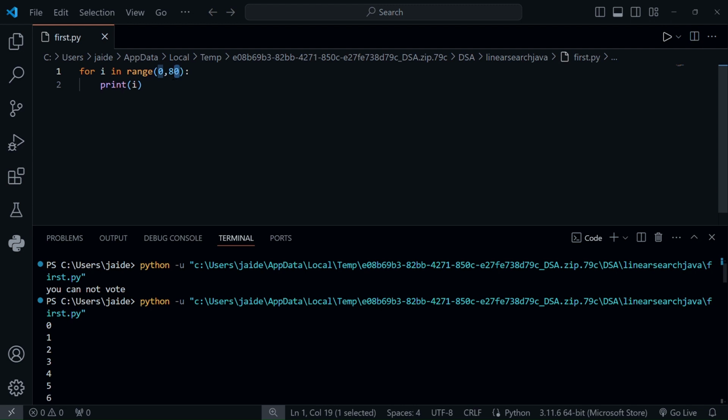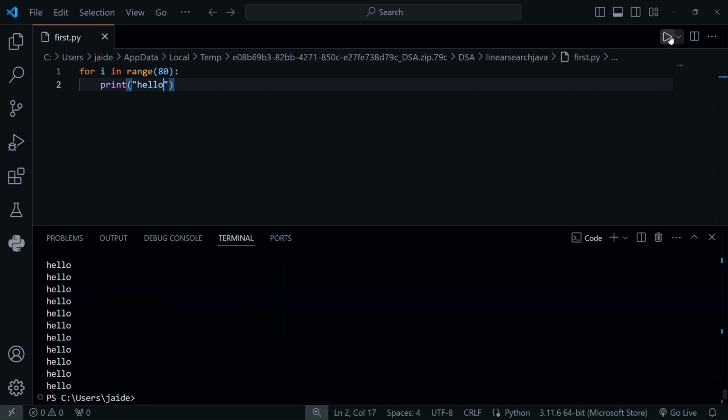If we want to print something 80 times, we can use range 80 and then print the message hello. Then we save the code and run it, and hello hello hello, it will print 80 times for me. So if you want to print anything multiple times, you can use a for loop.